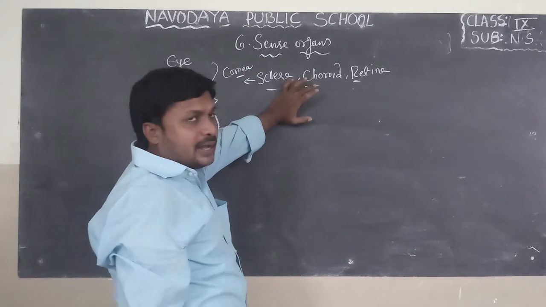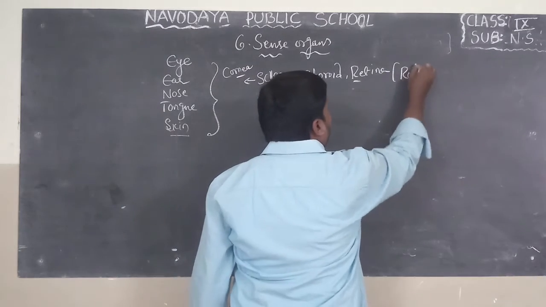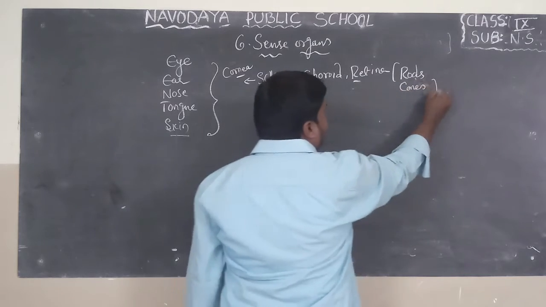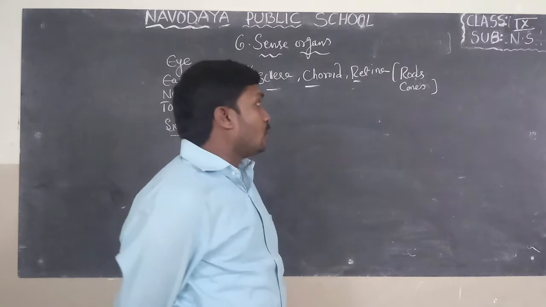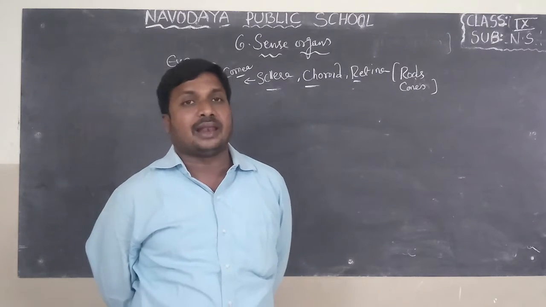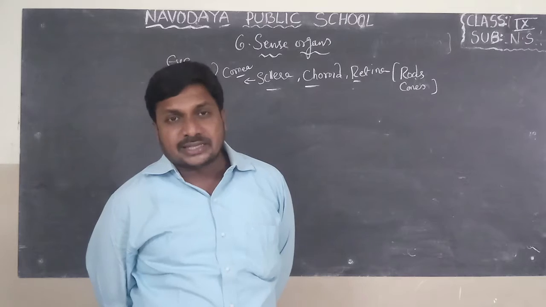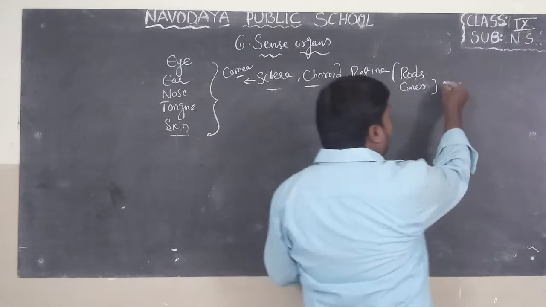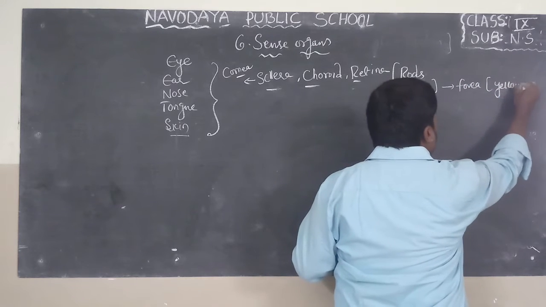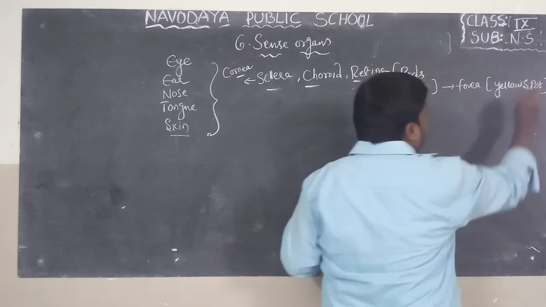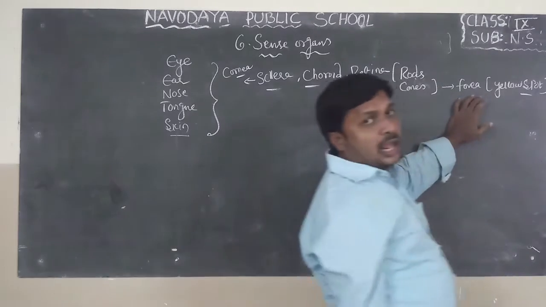If you look at these 3 layers, we can find different parts. In the retina, we can find 2 types of cells called rods and cones. Do you know, children? Rods help to detect low intensity light and cones help to detect bright colored light. So defects in rods cause night blindness, and defects in cones cause color blindness. The place where more cones are present is called the fovea, also called the yellow spot.